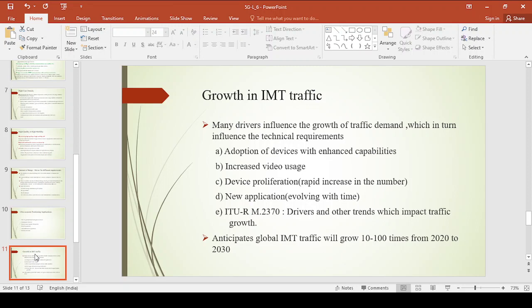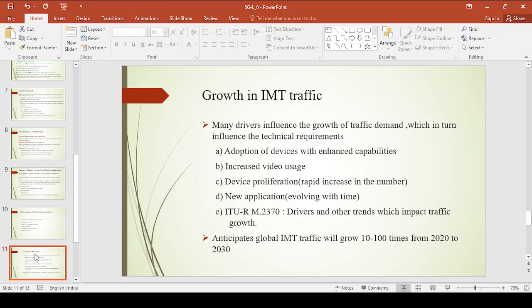These global anticipations are discussed in one of the ITU-R recommendations, I think 2083 or 2037. It is an ITU-R standard where the global anticipations of IMT traffic are discussed in detail, which we will see in the next lecture.